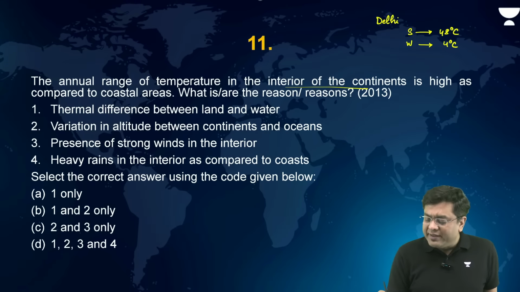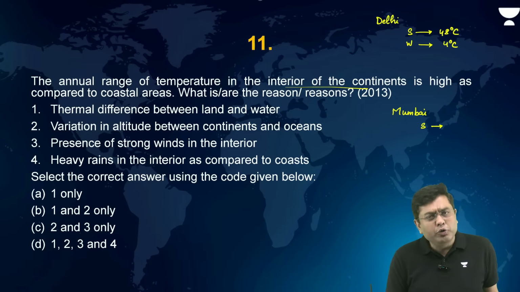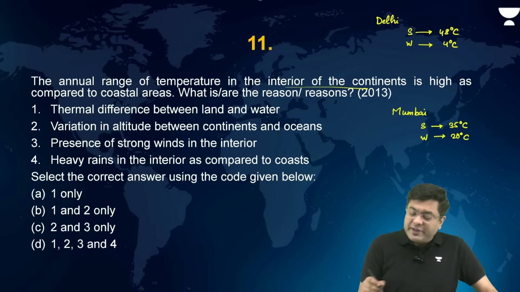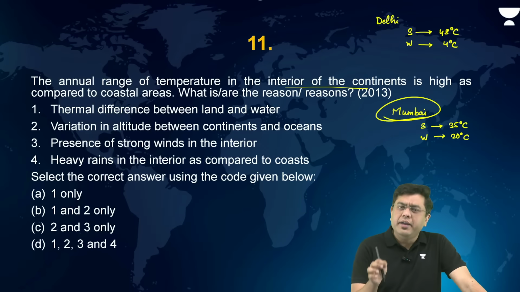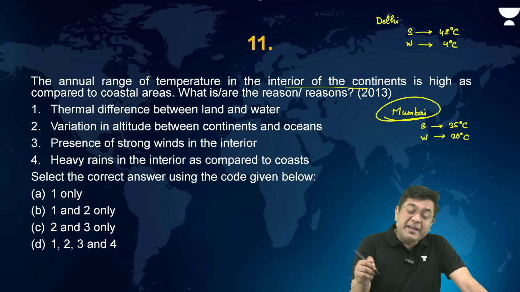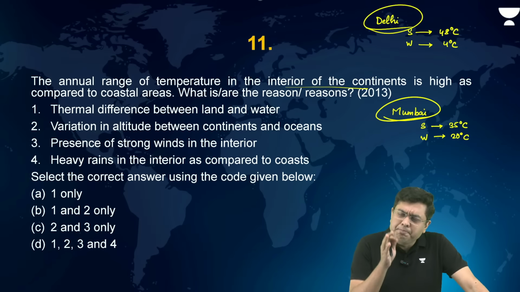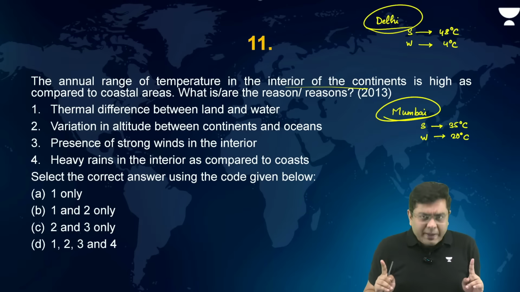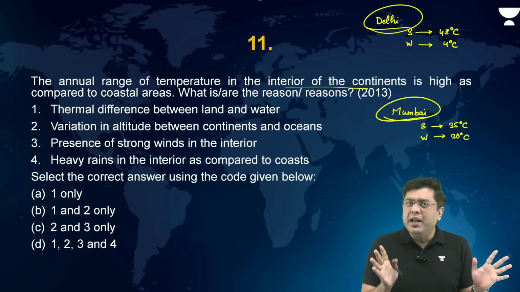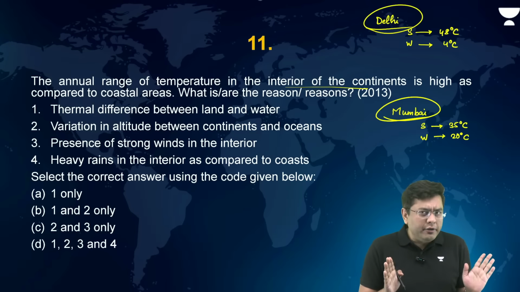Whereas when you talk about, let's suppose, Mumbai, summer temperature will be roughly around 30 to 35 degrees Celsius. Winter temperature will be around 20 to 25 degrees Celsius. So variation of temperature in the coastal area is very low. Variation of temperature in the interior is very high. Why? The simple answer is water vapor. Always the simple answer is water vapor, marine influence.